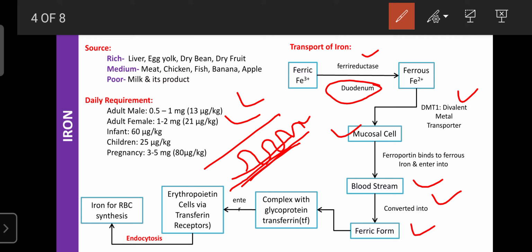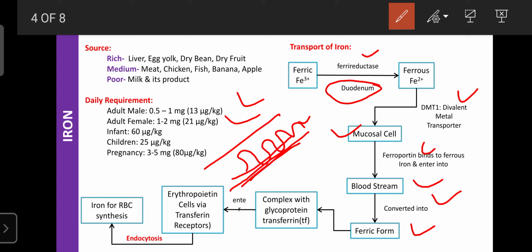Our body requires the ferric form of iron, but the ferric form does not get absorbed. With structural changes in the presence of DMT1, ferroportin and ferric reductase, it becomes absorbable, then enters the blood. The ferrous that was bound with ferroportin can convert into the ferric form.